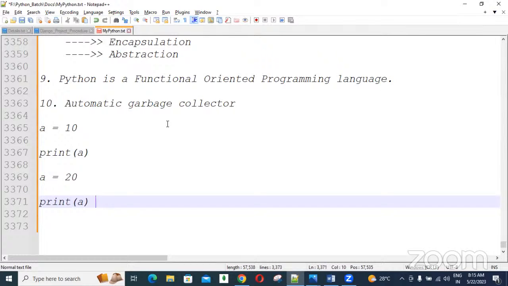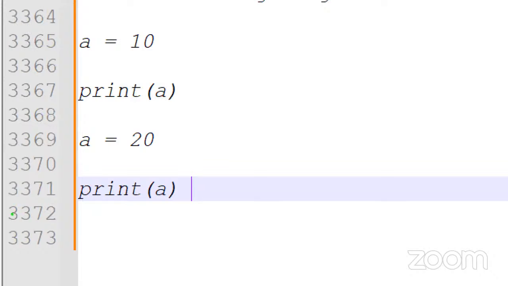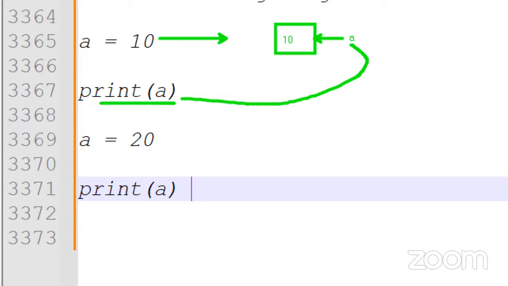Here you can see, when the first line executes, immediately one memory is created, holding the 10 value, held by the reference a. Next, whenever I try to print a, this a is the reference. Finding the reference, what value is there? That is printed. 10 is printed.